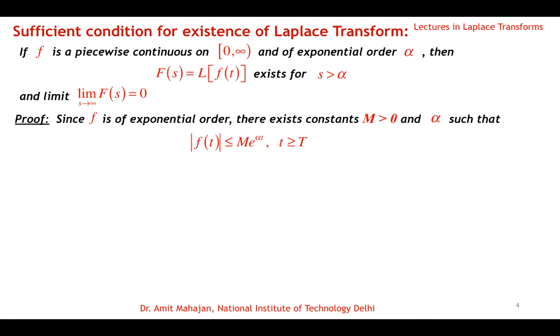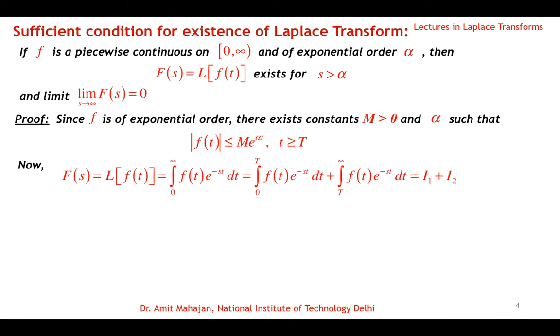To prove this, since f is of exponential order, by definition there exists a positive M and alpha such that the modulus of f(t) is less than or equal to M e power alpha t when t becomes sufficiently large, that means t is greater than some value T. Then the Laplace of f(t) is by definition the integral from 0 to infinity of f(t) e power minus st dt, and this will exist if this integral converges.